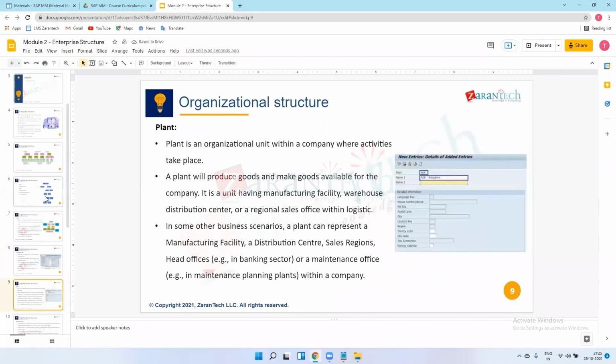So plant. This is an organizational unit within a company where activity takes place. If there is a plant, this plant must be created in a company code only. Without a company code, we don't create the plant. So if there is a plant, then a company code is a must for this plant. When I create this plant in the system, I will explain this again.